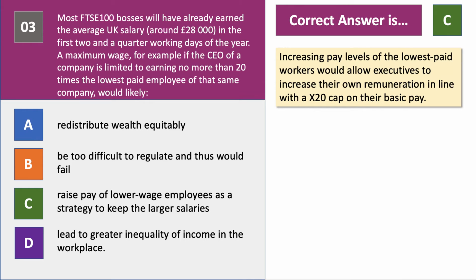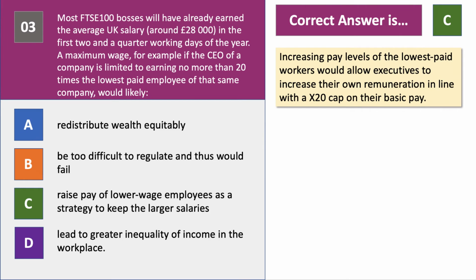It is C because if you increase the pay of the lowest paid workers, in theory that then allows executives to increase their own remuneration, their own pay, in line with the 20 times cap. So it tends to boost the incomes at the bottom and allow executives to multiply that by 20 to set their own pay. 2 more questions on this quick test.